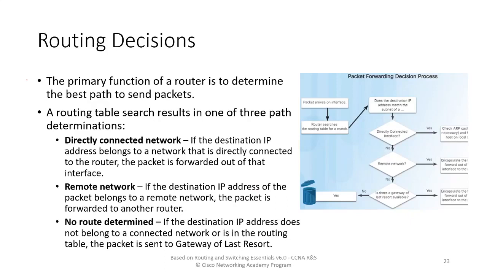If it is a directly connected network, it will directly forward. If it is a remote network, it will forward out the appropriate interface. If no routing is determined, it will forward it to the gateway of last resort.